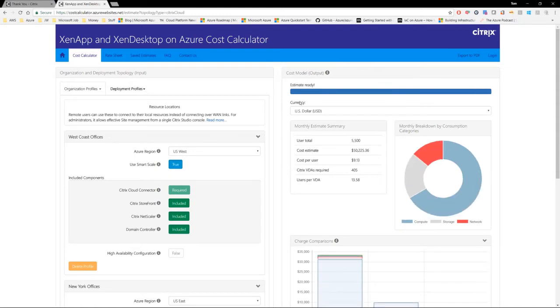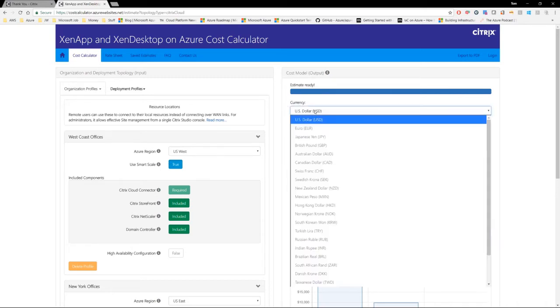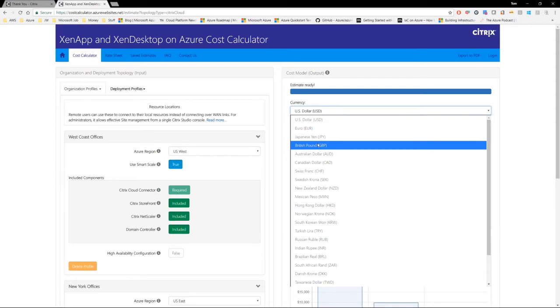So just a word about the layout here. On the right-hand side, we have the cost model, or the estimate, which will show you the overall cost based upon the input that you put in on the left-hand side, broken down across compute, networking, and storage, as well as the total cost, and importantly, the cost per user. Now, this section cannot be changed. However, it does update based upon every single change we make on the left-hand side. The only thing that we can change is the currency. So I'm going to change that to the British pound.